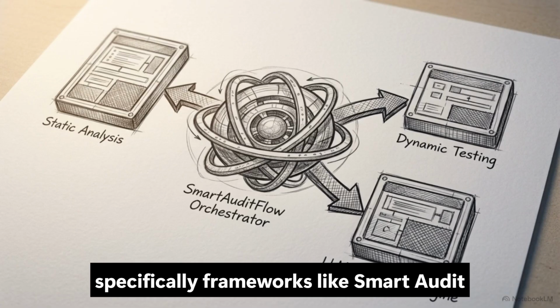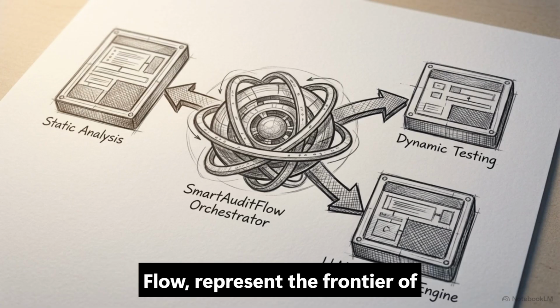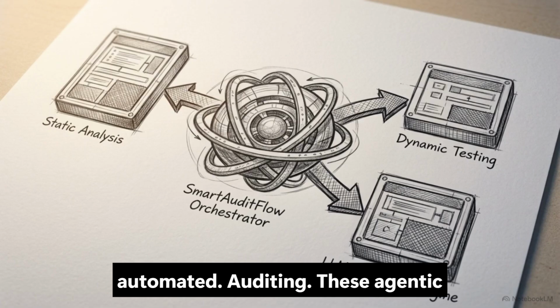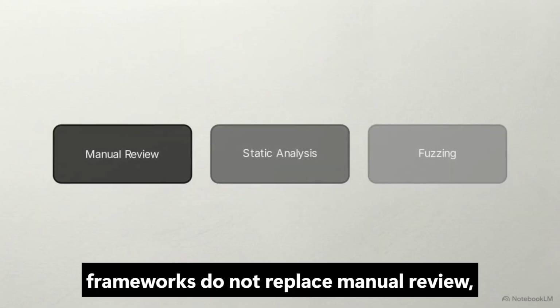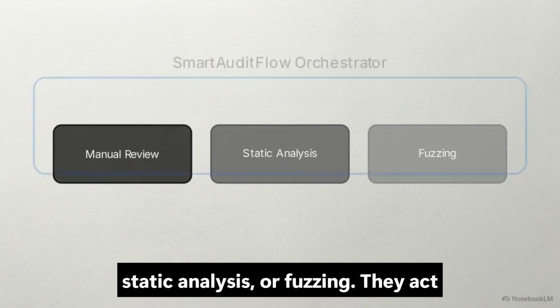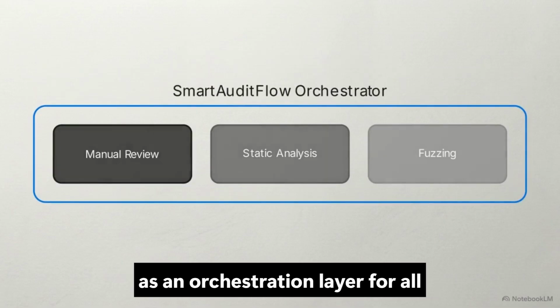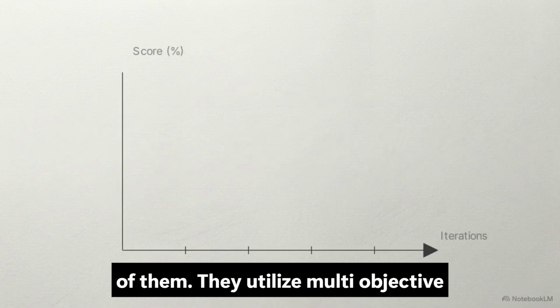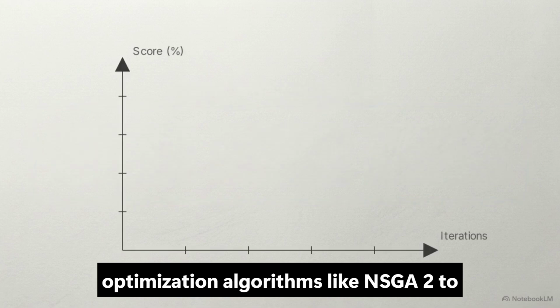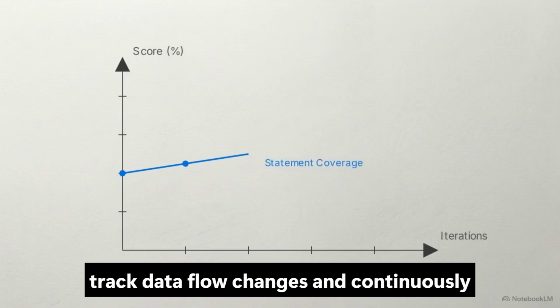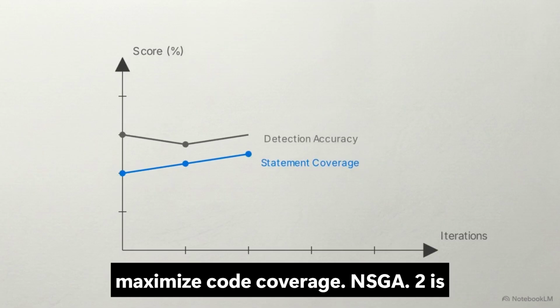Agentic LLM workflows, specifically frameworks like Smart Audit Flow, represent the frontier of automated auditing. These agentic frameworks do not replace manual review, static analysis, or fuzzing. They act as an orchestration layer for all of them. They utilize multi-objective optimization algorithms, like NSGA2, to track data flow changes and continuously maximize code coverage.